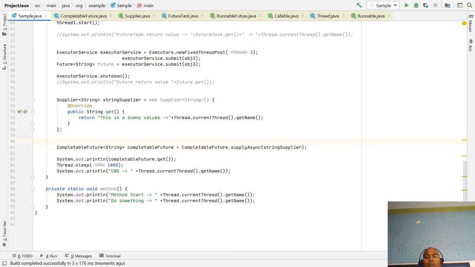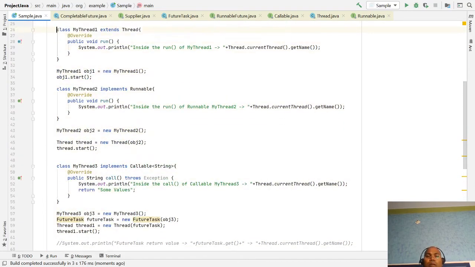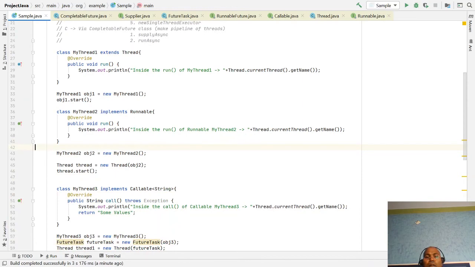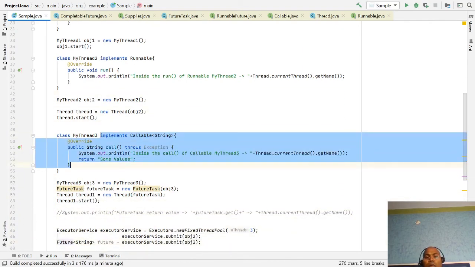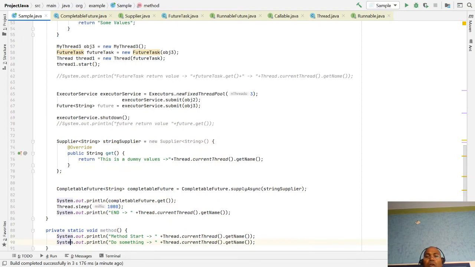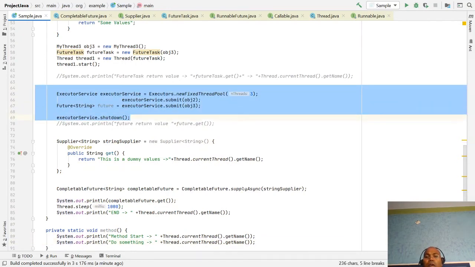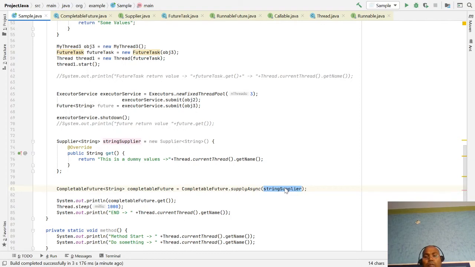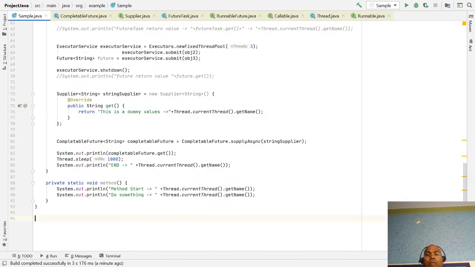Here, the ways you can write code: first approach, the Thread class. Second approach, implement Runnable. Third approach, implement Callable. Fourth approach, your ExecutorService. And fifth approach, your CompletableFuture. All the tasks you pass here run in different threads. From Java 8 onward, we have the concept of lambda expression, so in all these places you can write a lambda expression.